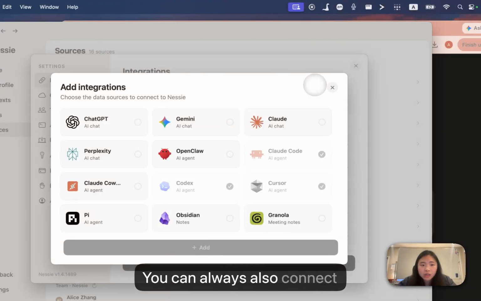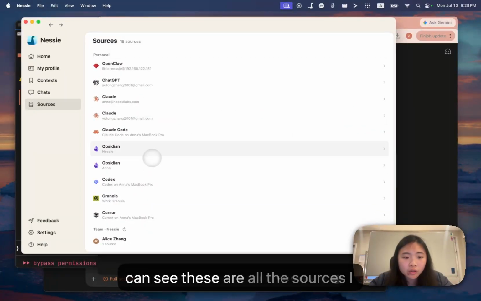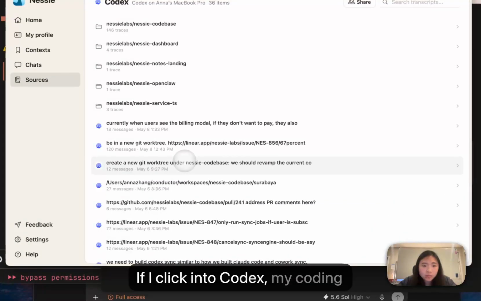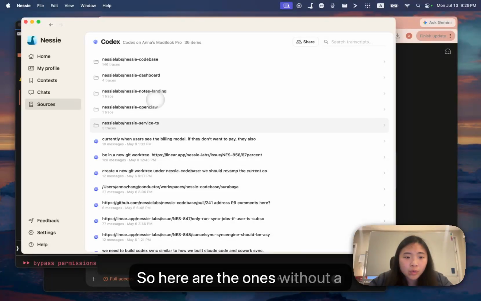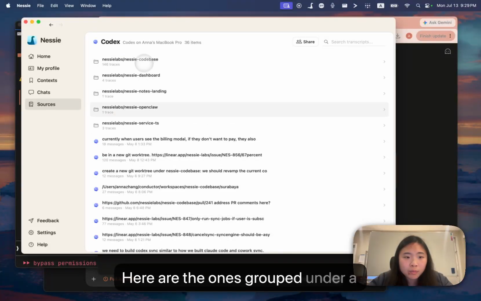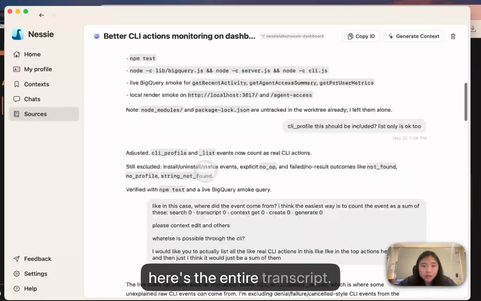You can also connect multiple accounts under the same source. Here's my source library, and you can see these are all the sources I connected. If I click into Codex, my coding sessions are actually grouped by the repo that they happen in. So here are the ones without a repo. Here are the ones grouped under a repo. You can click into any one, and here's the entire transcript.